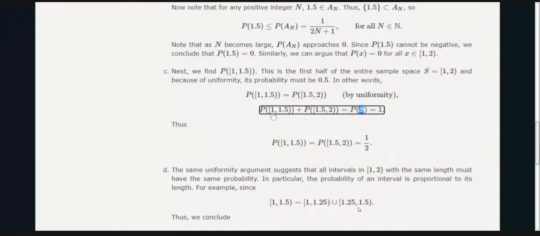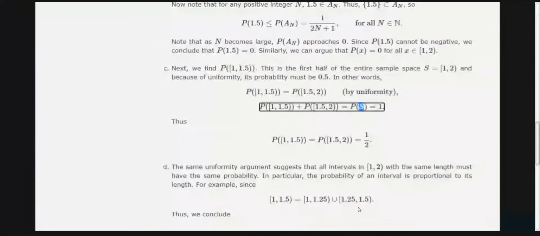And since we are assuming a uniform distribution, they have equal probability. If you remember, last class I told you that in a continuous distribution, if the lengths of the intervals are the same, then their probabilities are equal. Here the length of the interval is 0.5 in both cases. So we get 1/2.